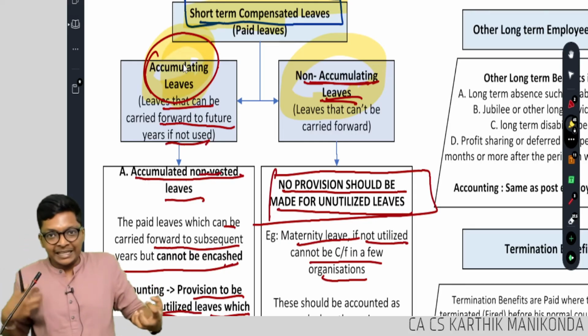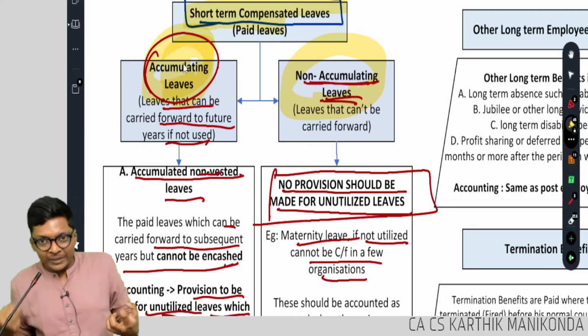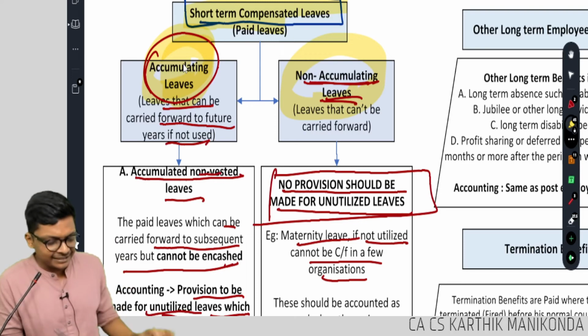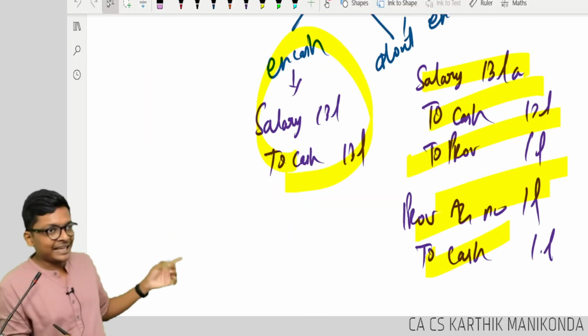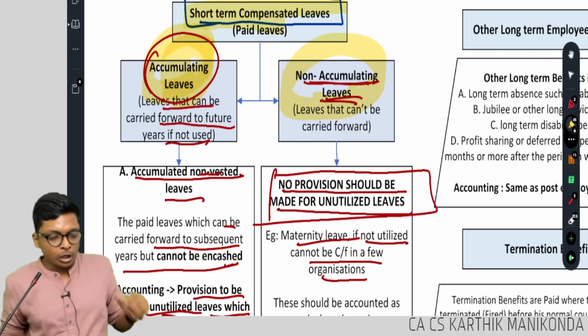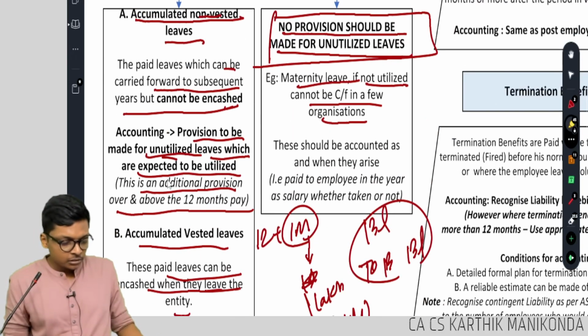Encash, don't encash. Encash is called vested. Non-encash is called non-vested. If it's vested, simple. If you take the cash, cash entry. If you don't take, create provision. Only if it's non-encashable. Which one?